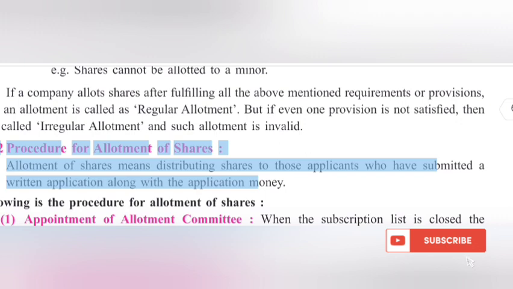3.4.2 Procedure for allotment of shares. Allotment of shares means distributing shares to those applicants who have submitted a written application along with the application money.